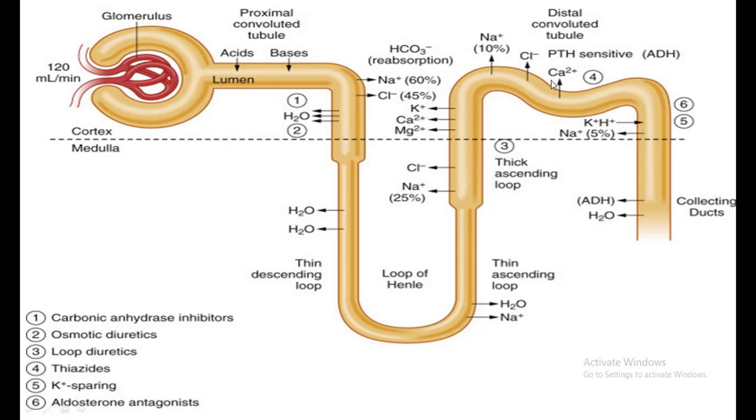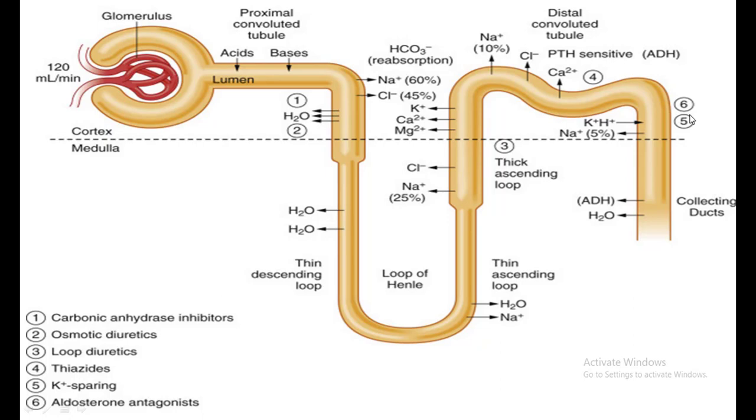But it gives us a general idea about where exactly a particular class of diuretics acts. So for example, the second type of diuretics, given the name osmotic diuretics, also primarily acts over the PCT. Number 3, the loop diuretics, act over the thick ascending loop of the loop of Henle. Thiazides act on the distal convoluted tubules primarily. And number 5 and number 6, potassium sparing diuretics and aldosterone antagonists, act towards the collecting duct, and they primarily target the sodium potassium or sodium hydrogen pump.